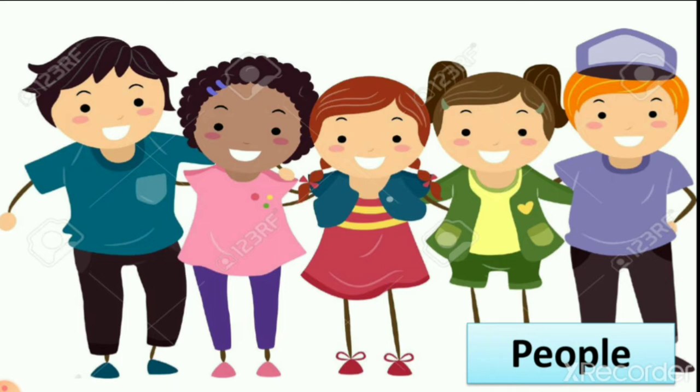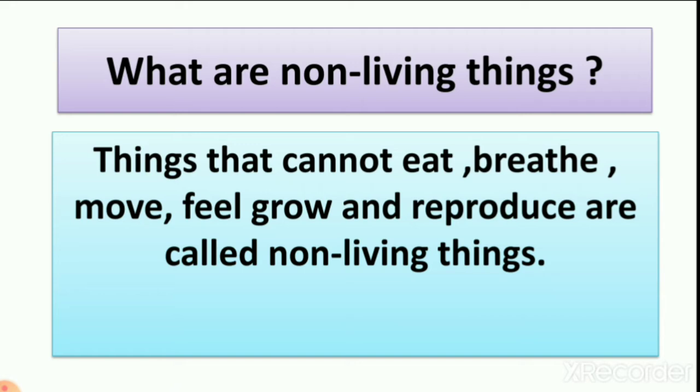So we learn in lesson number 2 about living things, that things that can move, breathe, eat food and drink water are living things. Then we learn about non-living things. So what are non-living things? Non-living things are opposite to living things. Things that cannot eat, breathe, move, feel, grow and reproduce are called non-living things.